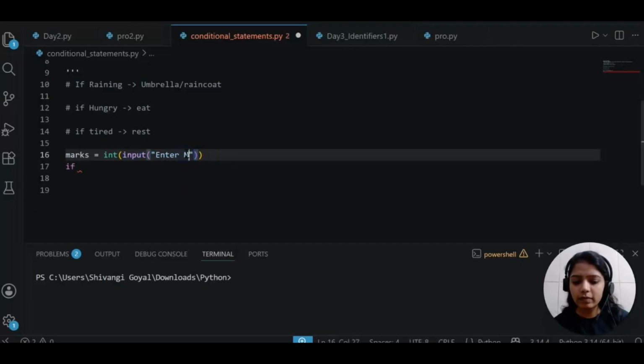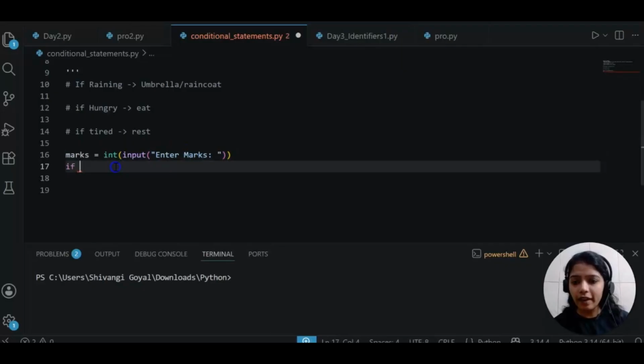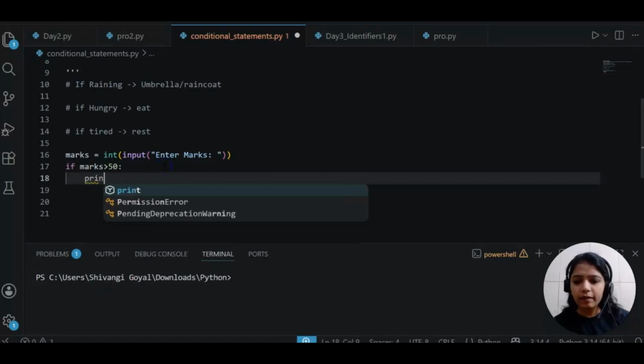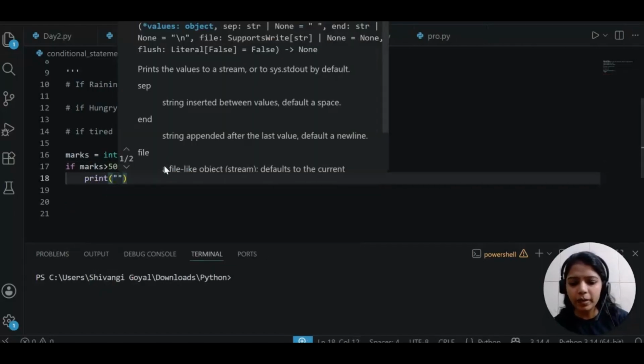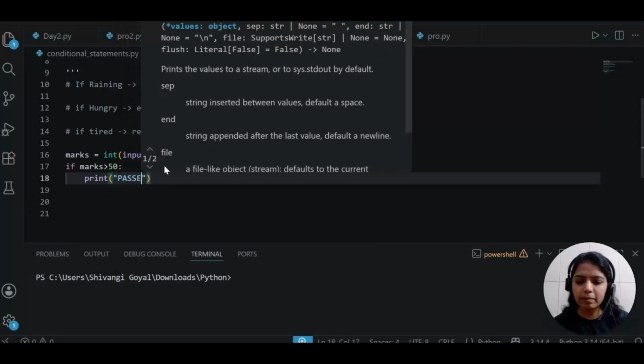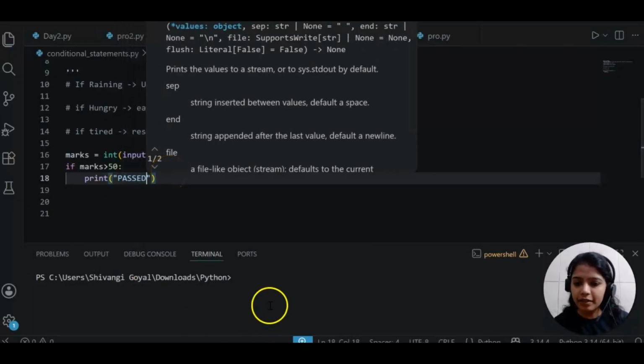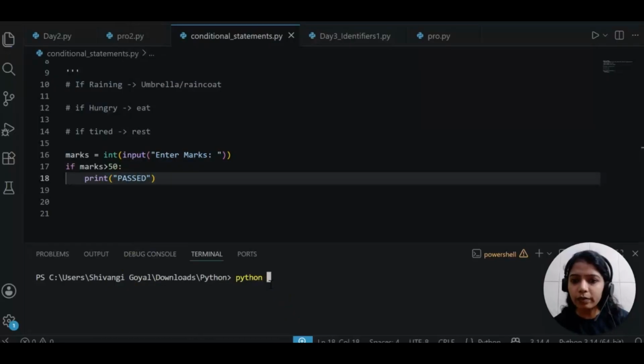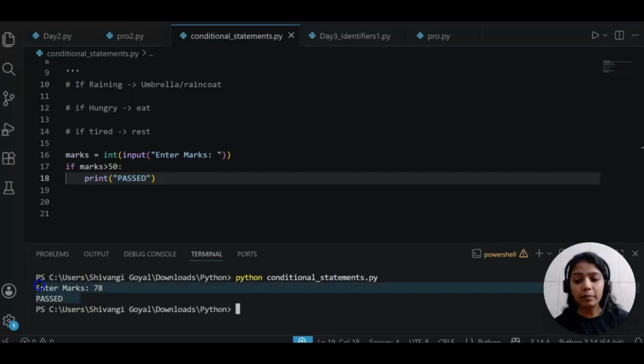Okay. So enter marks. If marks are greater than 50 colon, then we will print person is passed. So let's run it. I will just save it. We will say python conditional statements dot py. Press enter. Enter marks. I'm saying 78. So obviously the person is passed.